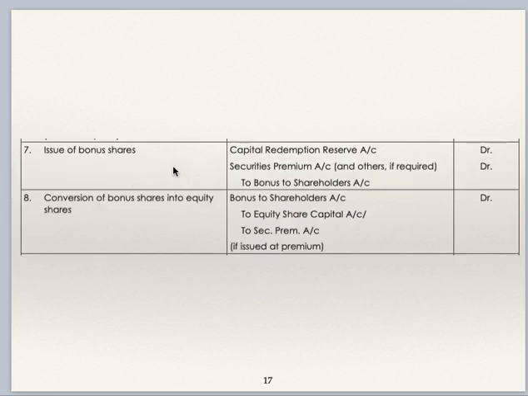If bonus shares are issued, then entry is capital redemption reserve account debit, securities premium account debit to bonus to shareholders, and converting this to equity shares, bonus to shareholders to equity share capital account to securities premium account if at premium.